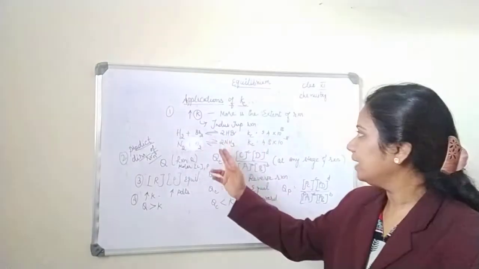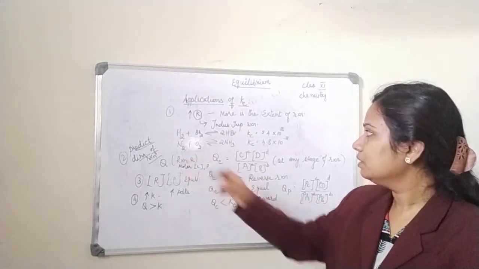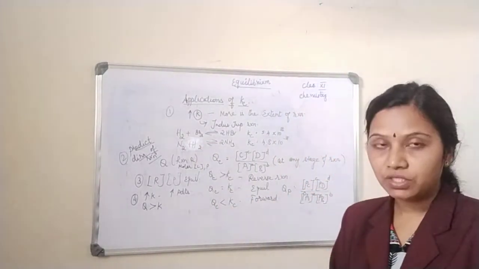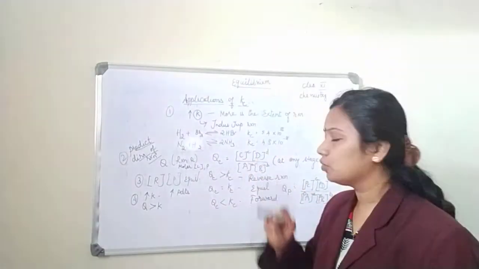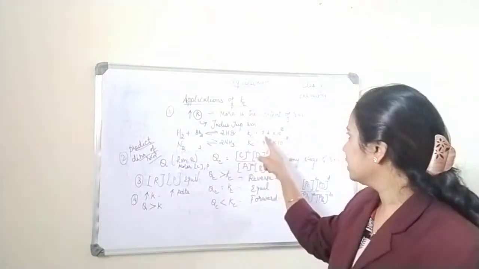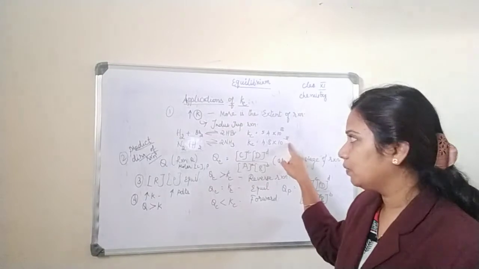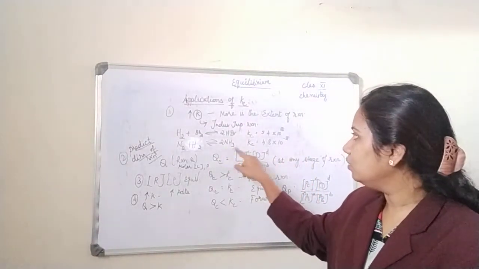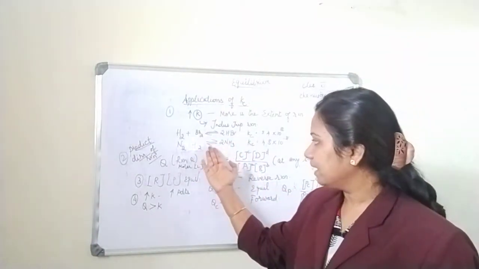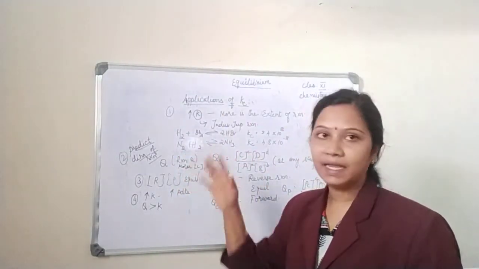Now consider I have two reactions with me. Hydrogen plus bromine gives hydrogen bromide. Nitrogen plus hydrogen, N2 plus H2 gives 2NH3. So one is ammonia formation and one more is hydrogen bromide formation. Looking at the value of Kc, that is the equilibrium constant, in the first reaction I have 5.4 into 10 power 18 and in the second reaction I have 4.8 into 10 power minus 31. So obviously the value of Kc for ammonia formation is less. I just want to tell you that in the second reaction my reaction will be proceeding backwards, so the formation of nitrogen and hydrogen will be more.